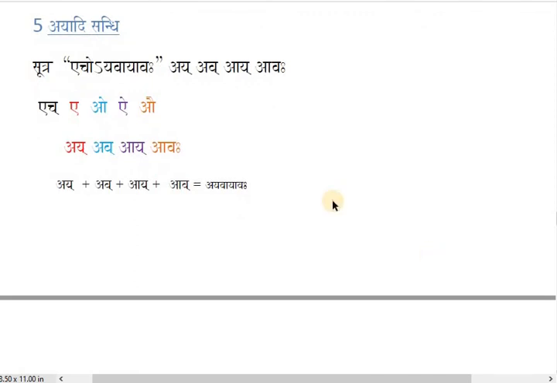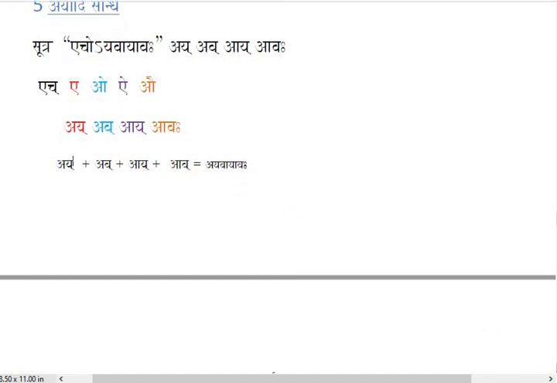Next we have Ayadi Sandhi. Rare examples are found, but there are examples of this sandhi in Sanhitas. Ayadi Sandhi, here again we don't need to join 2 vowels. Here also we will convert one vowel to another sound. E will be converted to Ay, Ya halant is there. Remember, Ya is a halant consonant. O at the end of the previous word will be converted to Av. Ai will be converted to Ay, and Au will be converted to Av.